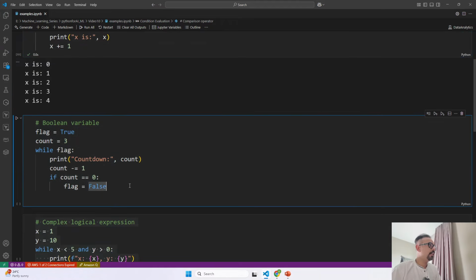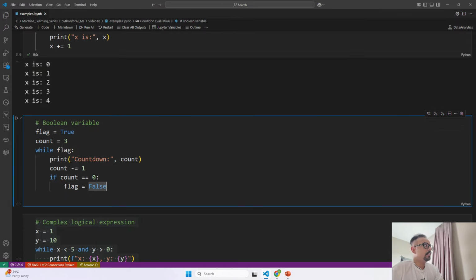Now let's understand how you can use the Boolean variable in while loop. This code uses a Boolean variable flag to control the loop. As you can see, I have given flag is equal to true. So it starts with true, and the count is set to 3. The while loop runs as long as the flag remains true, as we saw in the above code. Inside the loop, it prints the current countdown value, and it is decreased.